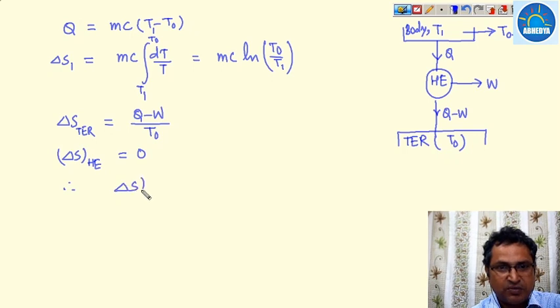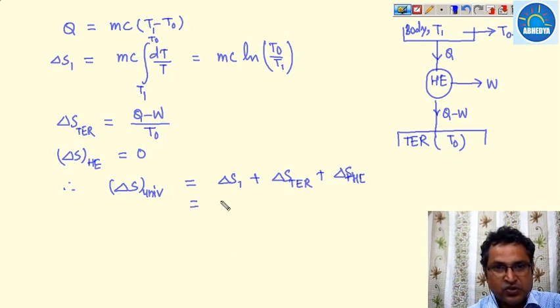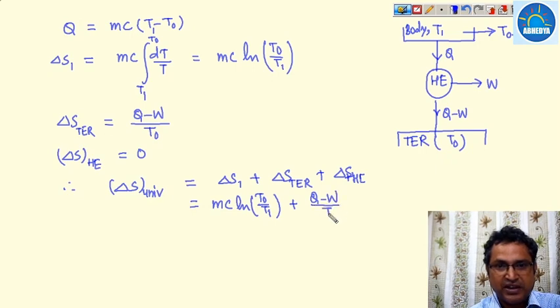Therefore, the total entropy change of the universe is delta S1 plus the entropy change of the thermal energy reservoir plus the entropy change of the heat engine. This is equal to mc ln T0 upon T1 plus (Q minus W) divided by T0. And by the principle of increase of entropy, delta S universe will always be greater than or equal to 0.